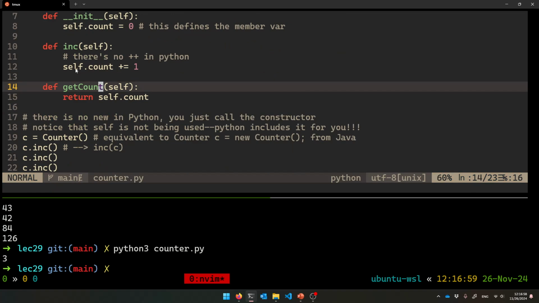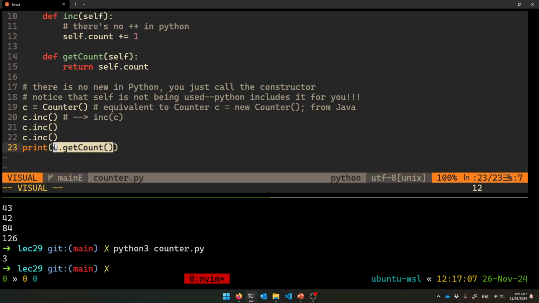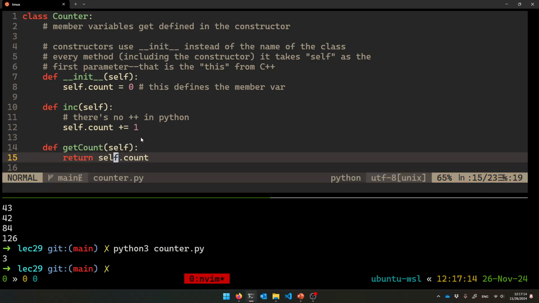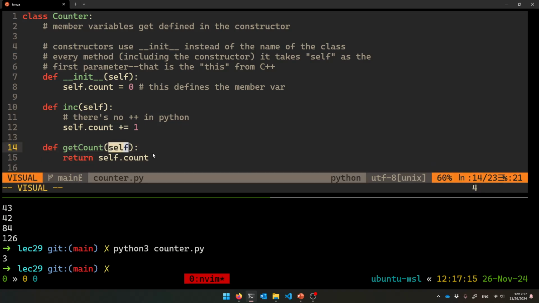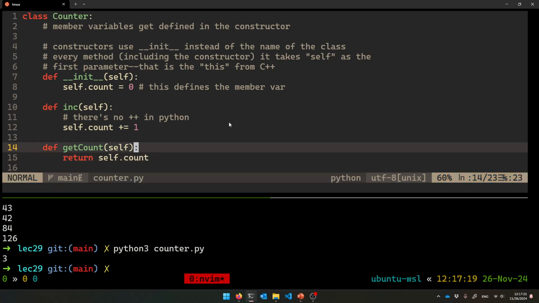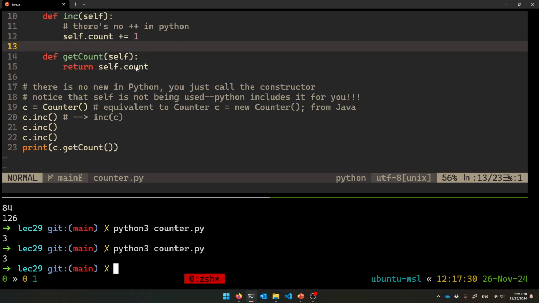So look into that if you're interested. And then to get your count back, you're explicitly talking about yourself, even though it's implicit when you call it. It's explicit when you're creating and implementing the class. You return your self.count. That's how you access your member variable. You've got to go through yourself. There's no other way around it, so you're kind of forced to use this anyway. It's the equivalent of going through this inside of C++. So yeah, that is why this prints 3.